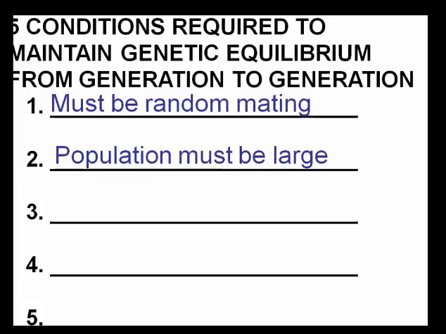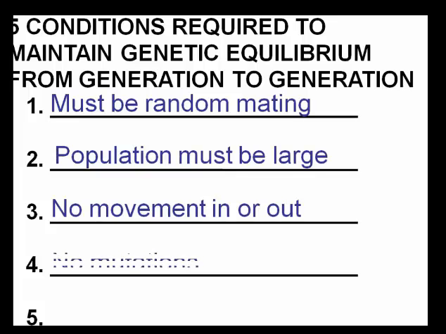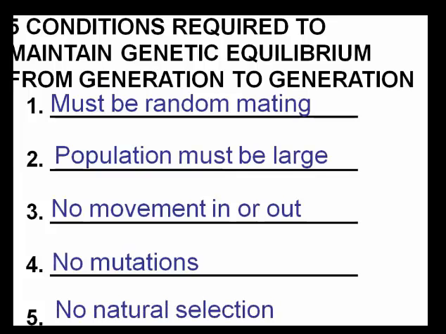The population must be large, okay? If a population is large, then any genetic drift in and out of that population won't have a large effect on the allele frequencies. No movement in or out, so we can't have any immigration or emigration. No mutations. Mutations cause variation. Variations cause us to maybe have different fitness levels. And then no natural selection, so something can't be selected for or against. And that's how evolution under these circumstances will not occur, because we'll be in genetic equilibrium.